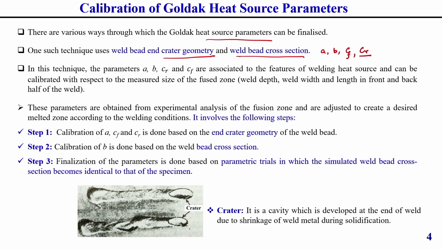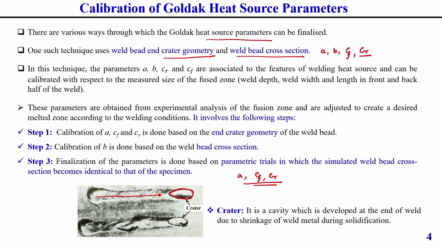For calculation of a, cf and cr, we generally consider the end crater. What is the definition of the end crater? Let this be a weld line where welding is done. At the end of the welding process, you can see an impression created, which is generally called the end crater, because it is created after completion of the welding process, at the end of welding. That is why it is called the end crater.